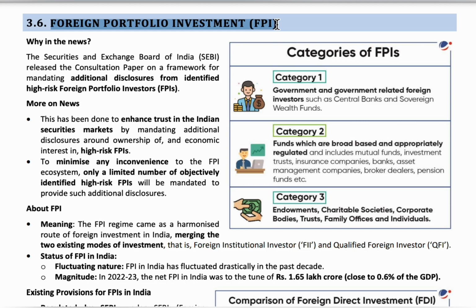In the year 2022-23, the net foreign portfolio investment in India was about 1.65 lakh crores, which is around 0.6% of GDP.